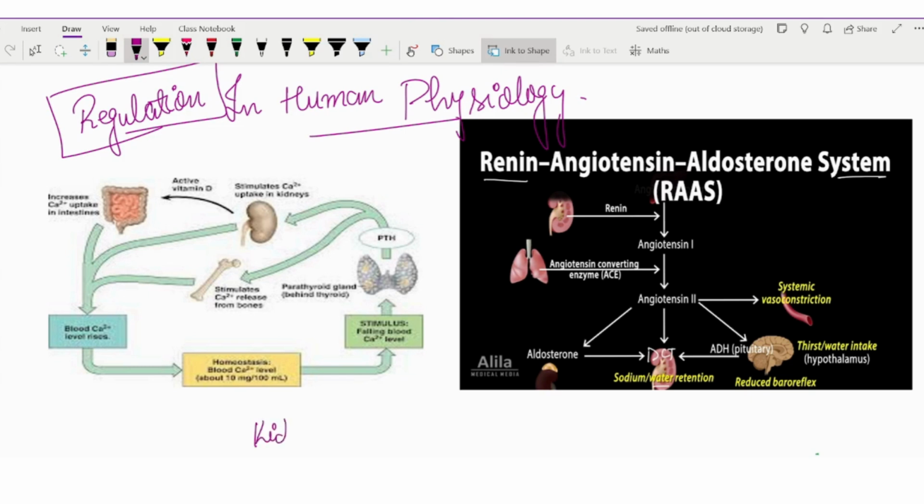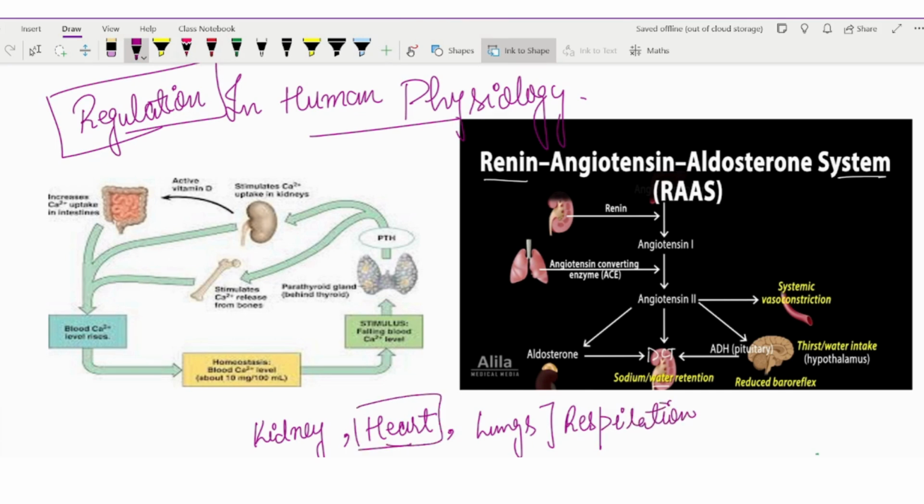That is the kidney, our heart, and our lungs. Lungs in the sense of our respiratory process. So respiration, the cardiac activity, that is the heart, and in the kidney we will see excretion. So how these three regulate the complete process is what we are going to see in this lecture. And this RAS mechanism also we will see.